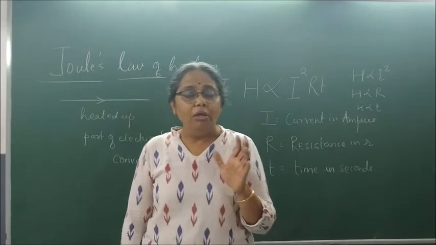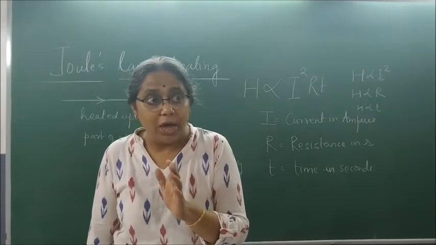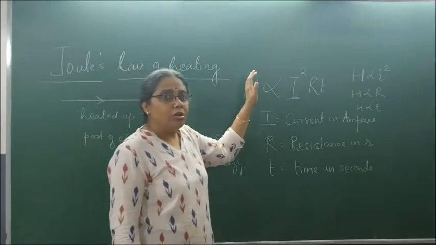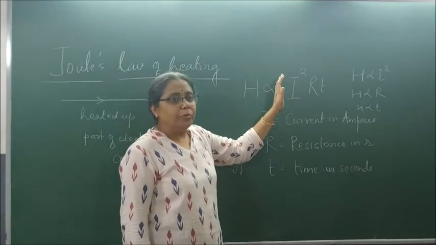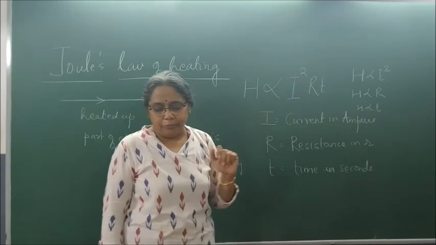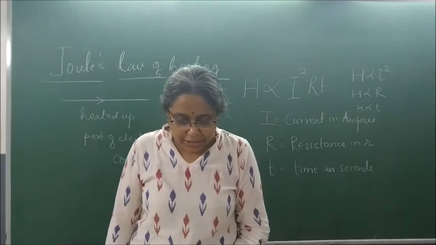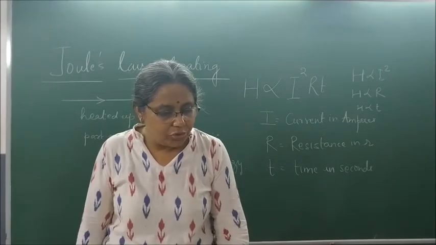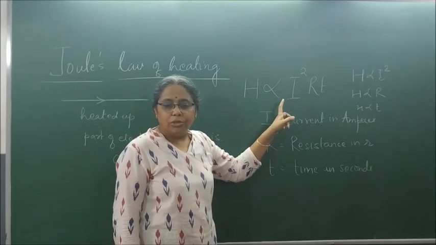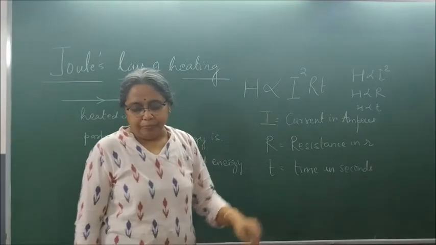What was Ohm's law? V is proportional to I, so V is equal to IR. What is Joule's law of heating? H is proportional to I square RT. Clear? Now, let us read through this part, then we will teach you how we got this value. H is proportional to I square RT.